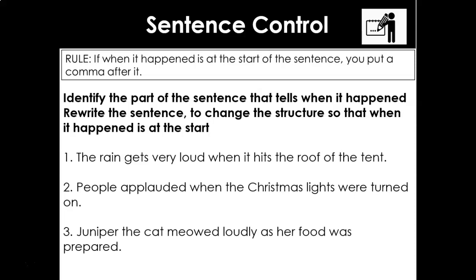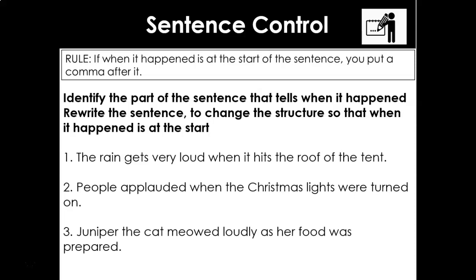So the rule we have to follow: if when it happened is at the start of the sentence, you put a comma after it. So we're going to identify the part of each sentence that tells us when it happened, and then we're going to rewrite the sentence to change the structure so that when it happened is at the start. So it sounds a little bit convoluted, but we're going to do it in stages. So 3 sentences. Let's look at number 1 together, and then you'll do 2 and 3 without me.